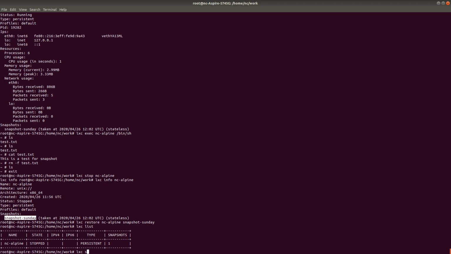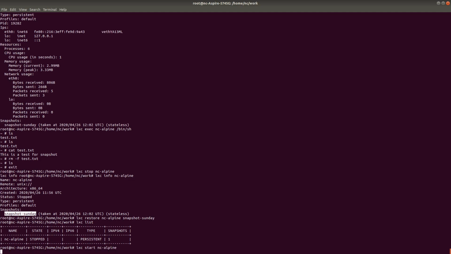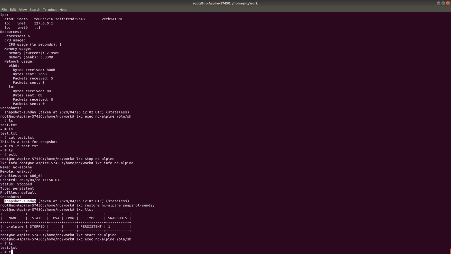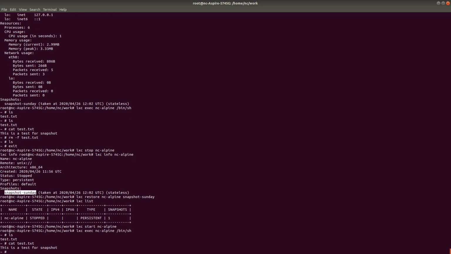So if I start the container, LXC start NC Alpine, I'll be able to see the file test.txt. So LXC exec NC Alpine /bin/sh, right? See, the file is present. So this is how the snapshot feature is actually working, which I think is pretty cool, right?